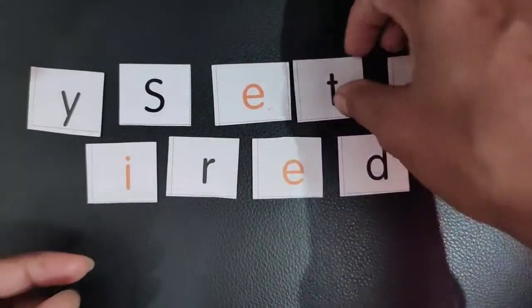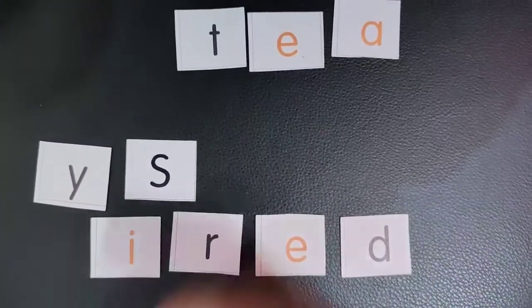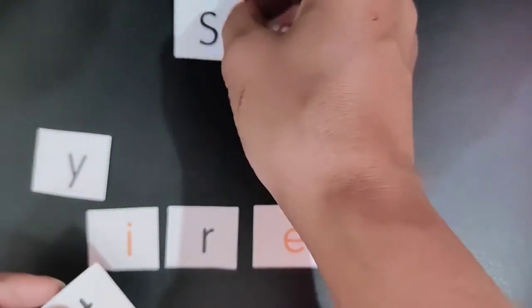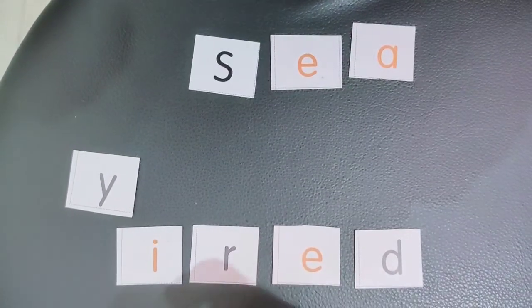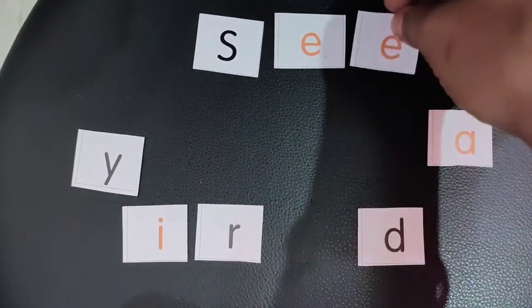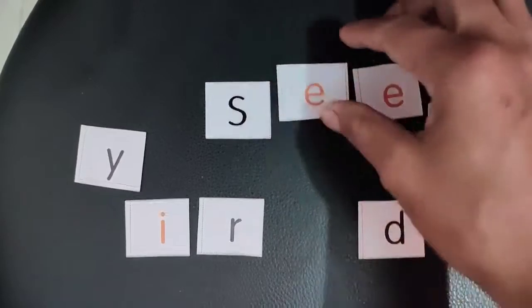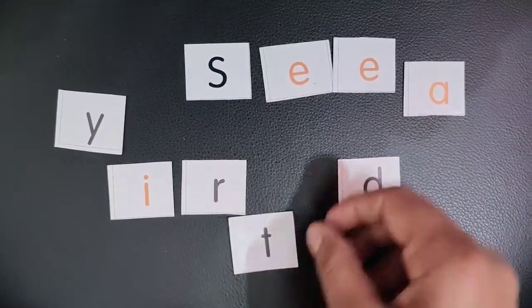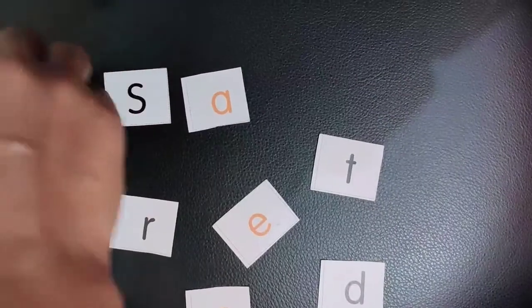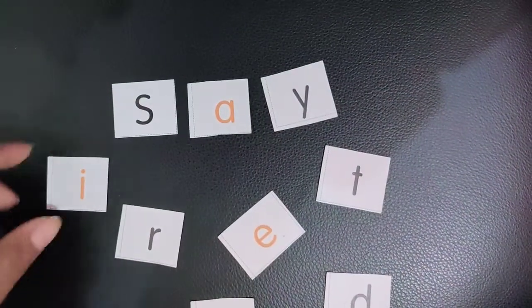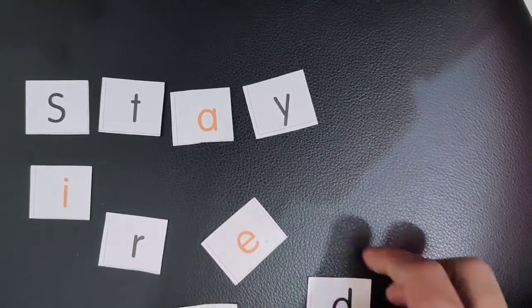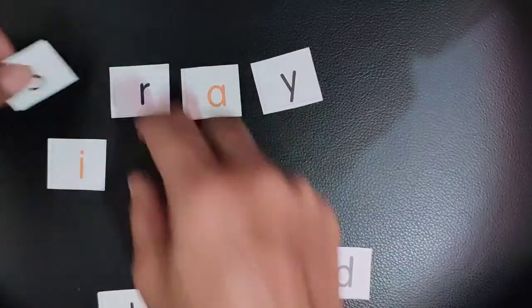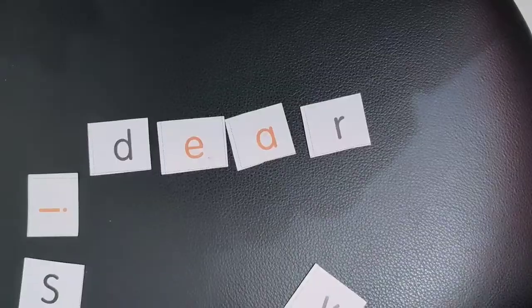We can make the first word, T, E, A. Tea. Now we can change T with S. What is it now? Sea. S, E, A. Sea. Again, S, double E. What is this now? See. Say. S, A, Y. Say. S, T, A, Y. Stay. Ray. R, A, Y. Ray.